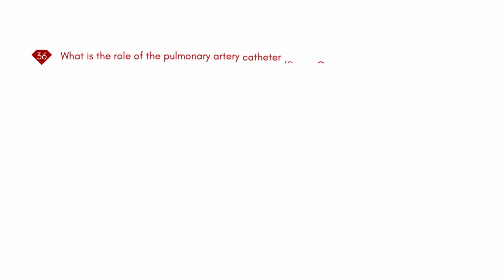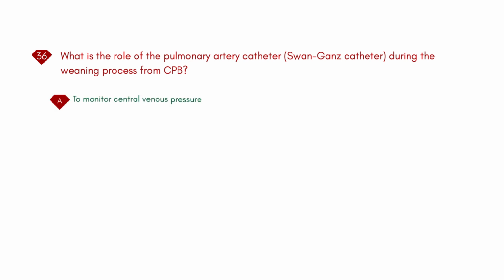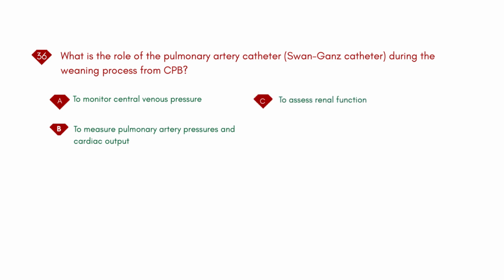What is the role of the pulmonary artery catheter, Swan-Ganz catheter, during the weaning process from CPB? A. To monitor central venous pressure. B. To measure pulmonary artery pressures and cardiac output. C. To assess renal function. D. To monitor serum electrolyte levels.